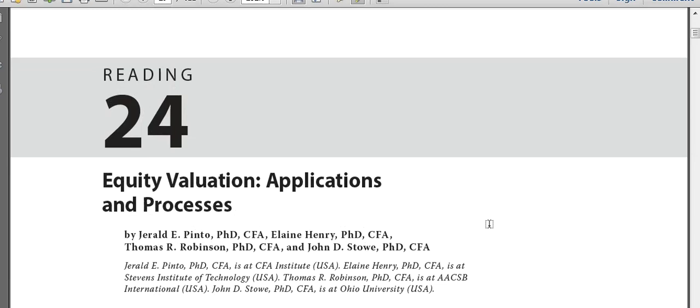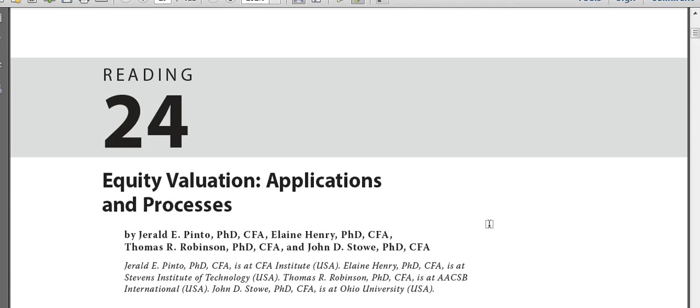So guys, this chapter is the first chapter in the equity portion of the CFA L2 curriculum. It's a very basic chapter, and the concepts given here have already been understood by us in a direct or indirect way in the CFA Level 1 curriculum. It's a basic chapter given by the authors to set up the foundation for what is going to come afterwards in equity. There are some valuation chapters and some theoretical portions that are going to come, so this chapter sets up the foundation for those chapters.